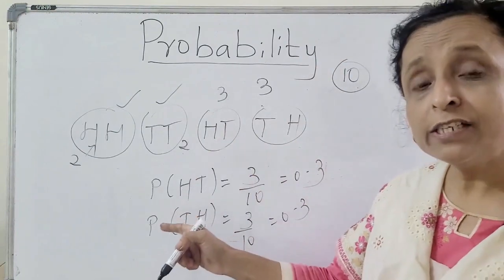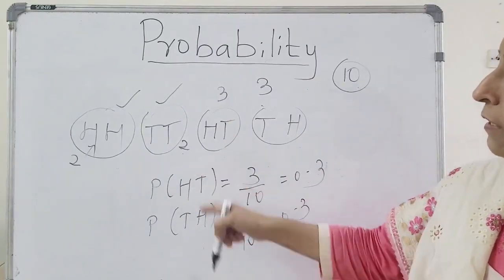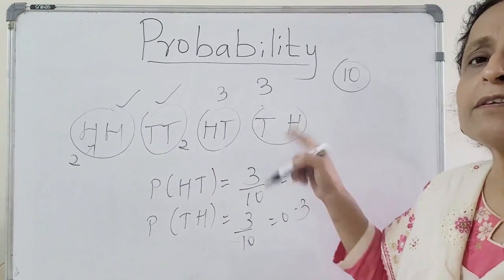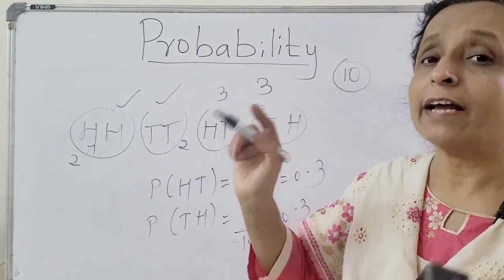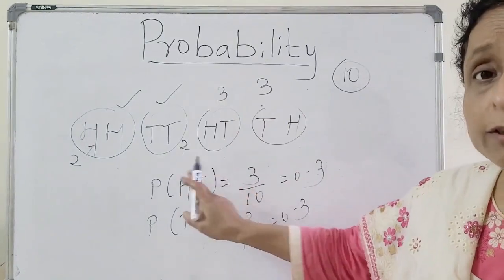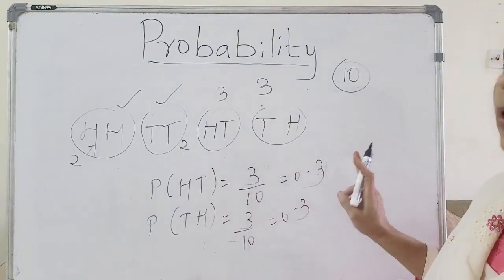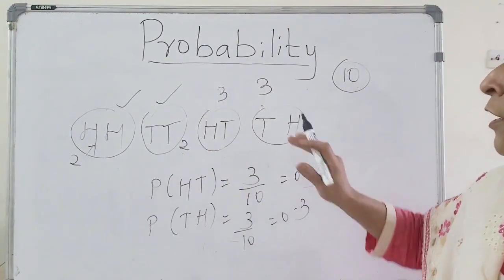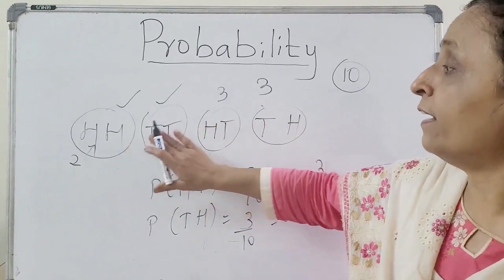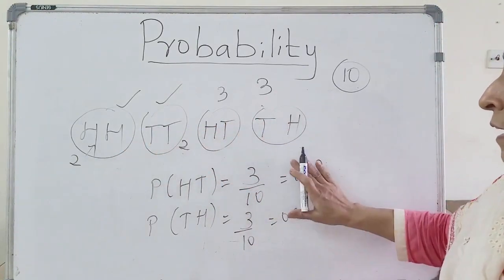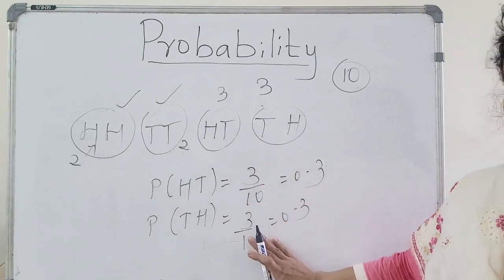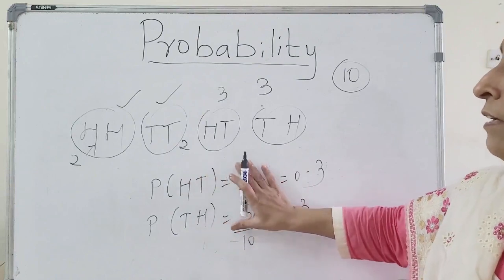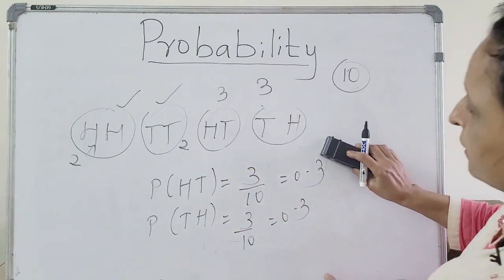But if the question is asked in such a way that it is at least one head, at least 1 out of 10, then you have to combine. It becomes 6 times out of 10, 6 by 10. The probability of either head or tail being together is then 0.6. So you have to read carefully what the event is. Now here it is head, head, tail, tail, head, tail, tail, head, and this is the way you have to calculate. So this is the probability of having a head, tail, tail, head this way.